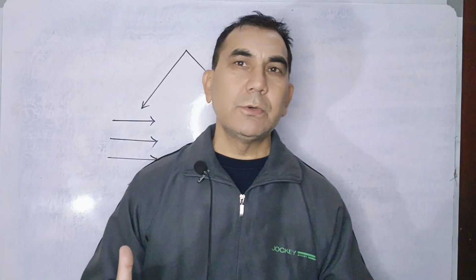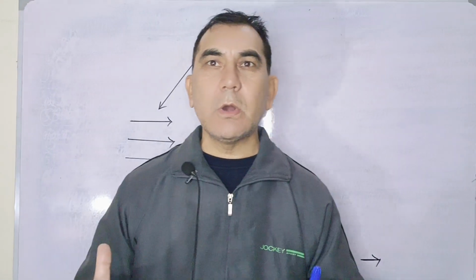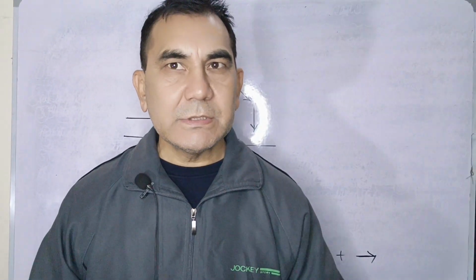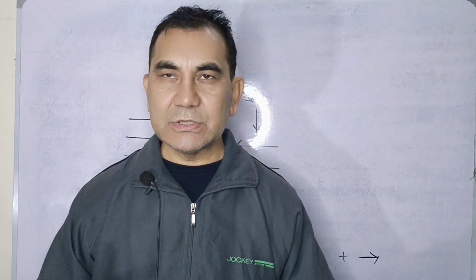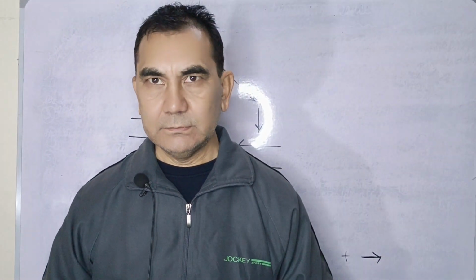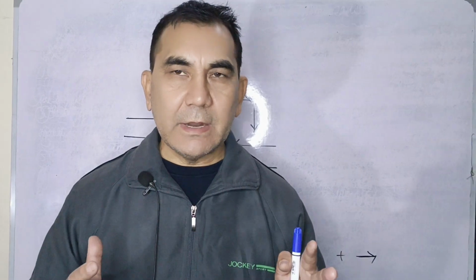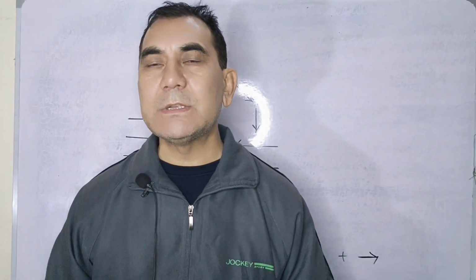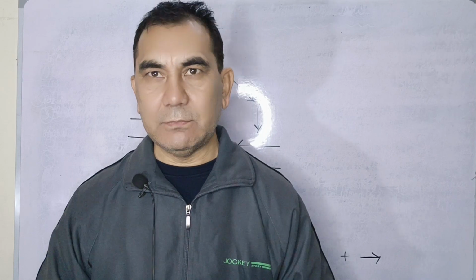Let's go through the blood coagulation mechanism. When the blood coagulation mechanism starts, it starts by two pathways. One pathway is called the intrinsic pathway, and the second one is called the extrinsic pathway.